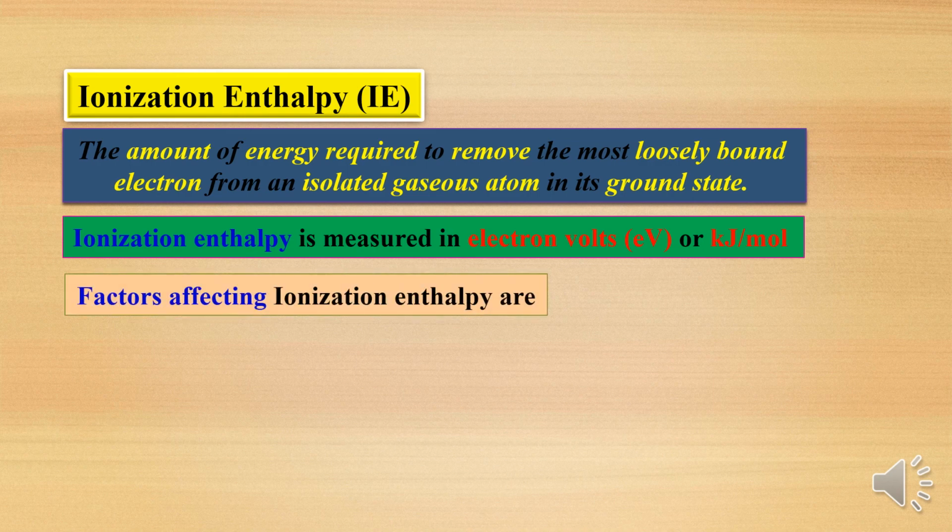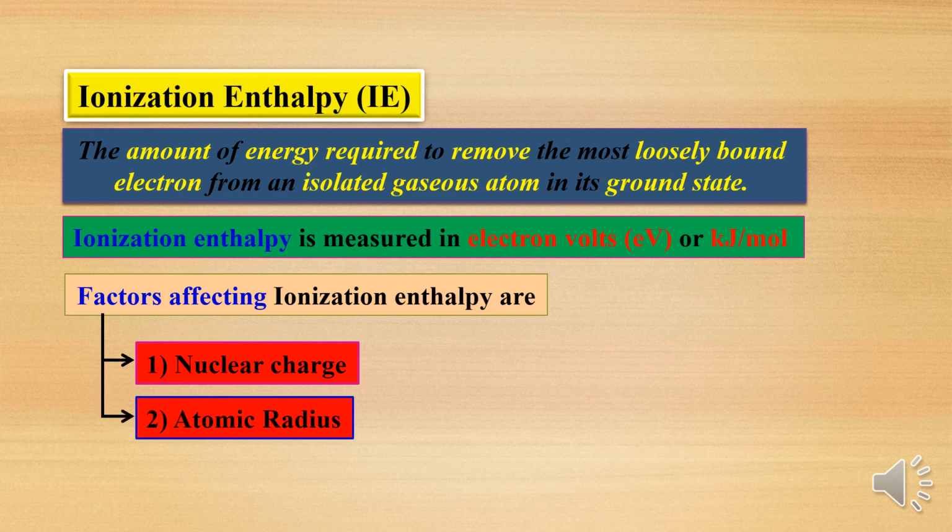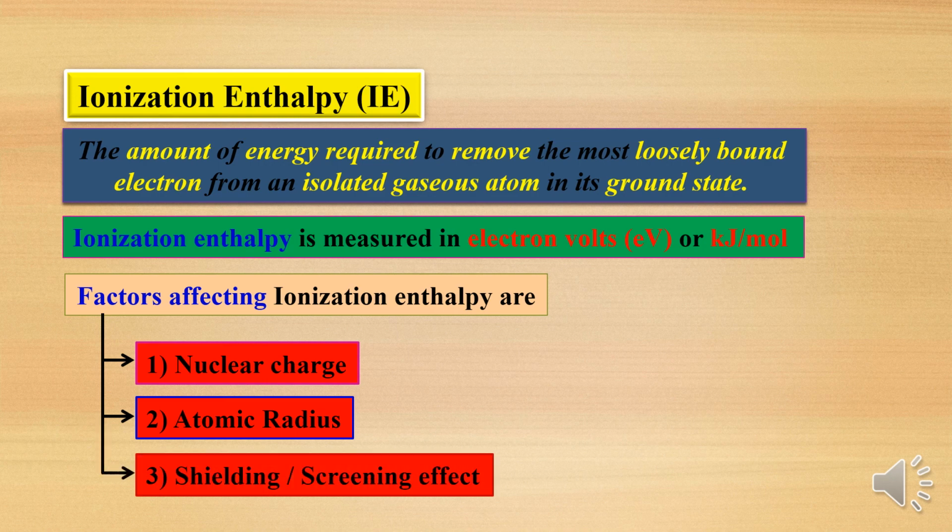Now, factors affecting the ionization enthalpy. We also studied these in the first PUC. First one, nuclear charge: as the atomic number goes on increasing, the nuclear charge also goes on increasing. Second, atomic radius: across the period, atomic radius decreases; down the group, it increases. Third factor is the shielding or screening effect, the attraction between the outermost electron and the nucleus. These three factors affect the ionization enthalpy.